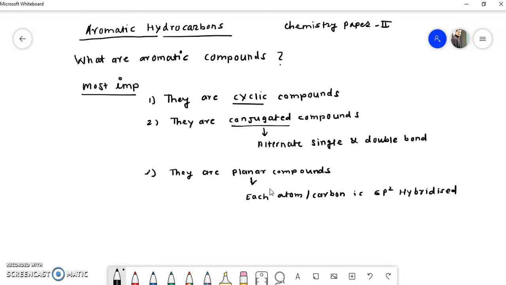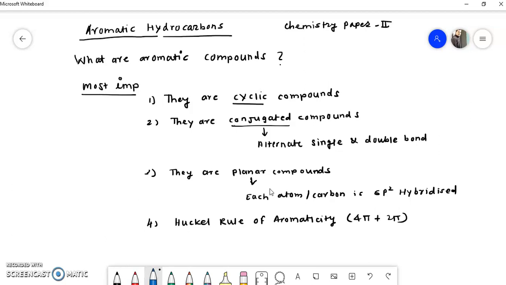So these are three important points, and another important point is that they should obey Hückel's rule of aromaticity, the 4n plus 2 pi rule. These are the 4 points by which we can explain the aromatic compound.